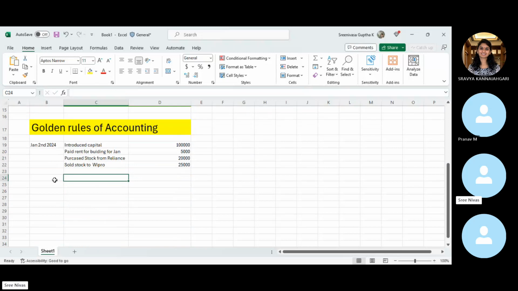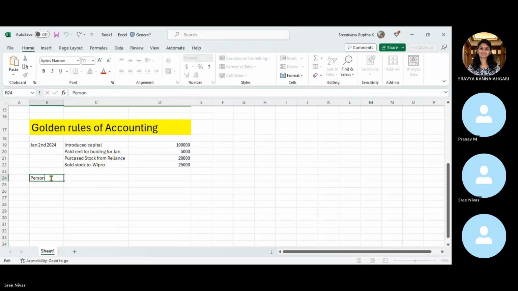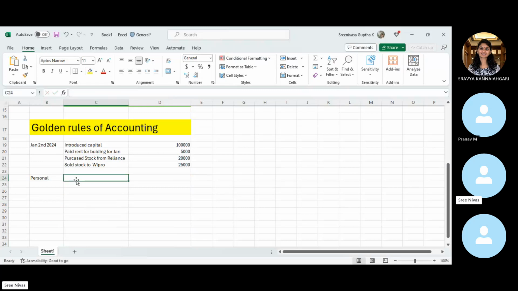So now let us see how to record these transactions with the help of these golden rules of accounting. And before we get into the golden rules of accounting, it has been categorized into three different categories. Okay, personal.